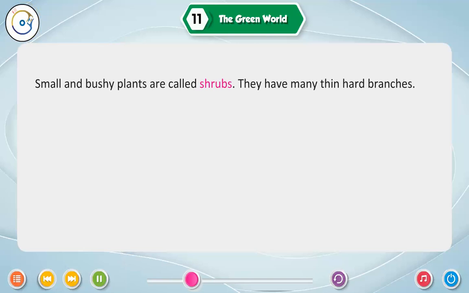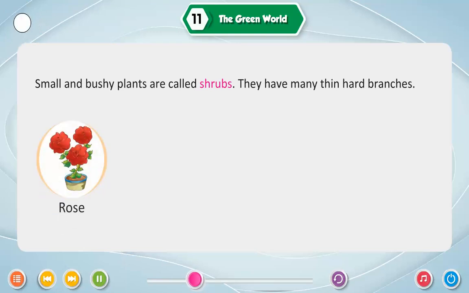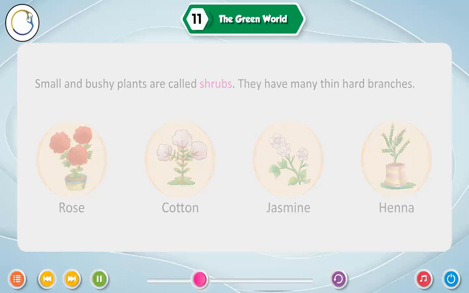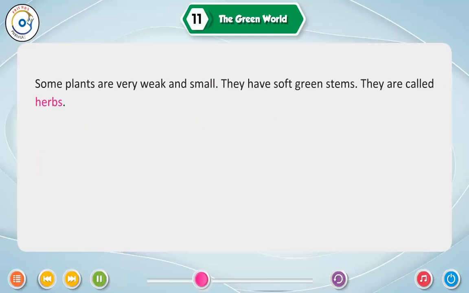Small and bushy plants are called shrubs. They have many thin, hard branches. Rose, cotton, jasmine, henna.